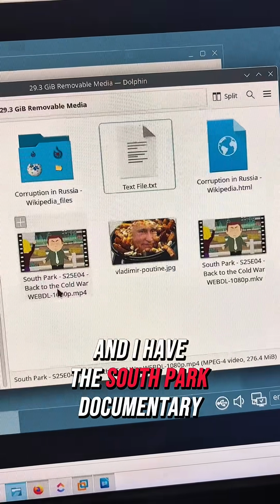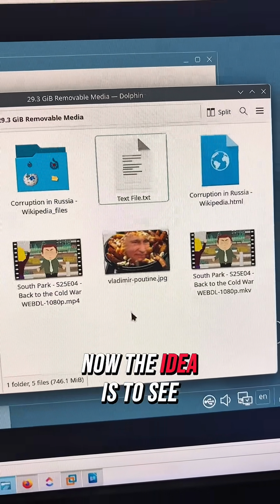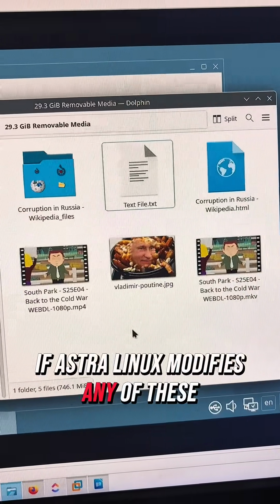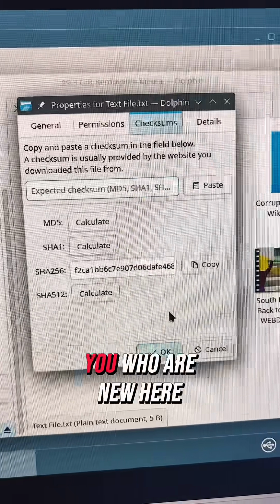And I have the South Park documentary on him in both MP4 and MKV formats. Now, the idea is to see if Astra Linux modifies any of these files after plugging the USB stick into it. Now, quick summary for those of you who are new here.